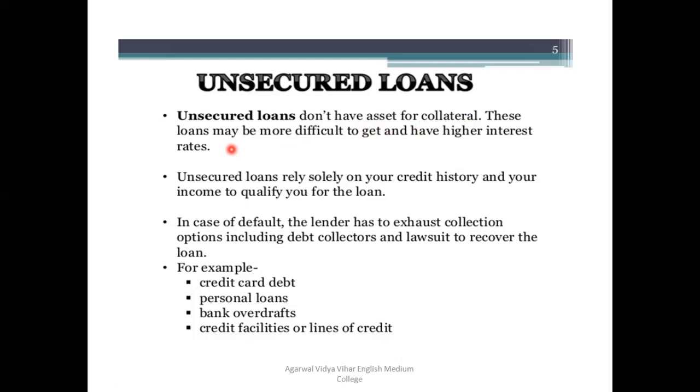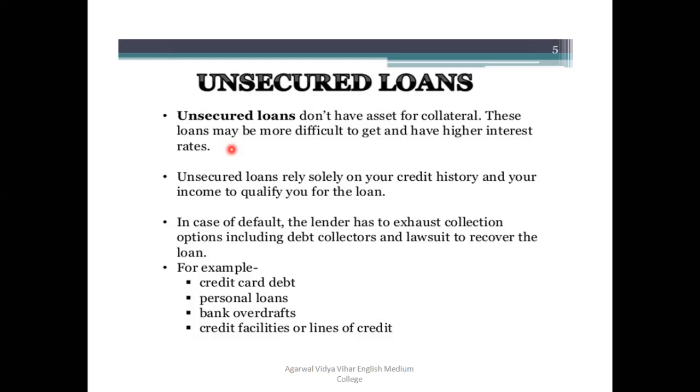Why is this more difficult to get? Of course, because the risk factor is high, so the banker is not going to grant you this type of loan very easily. The banker will go for a lengthy procedure. Lengthy means what? The banker is going to check your capacity and your reputation. If you are a reputed person and your creditability is very good, only then the banker is going to give this type of loan.